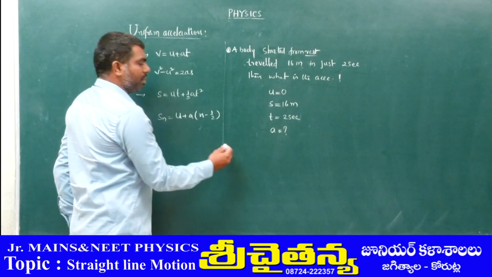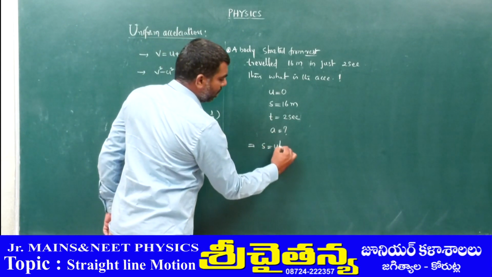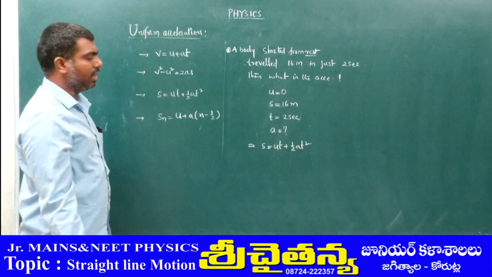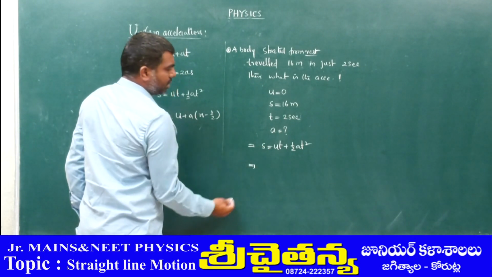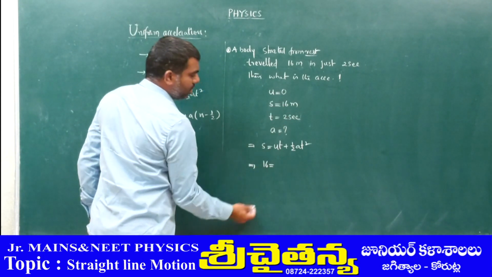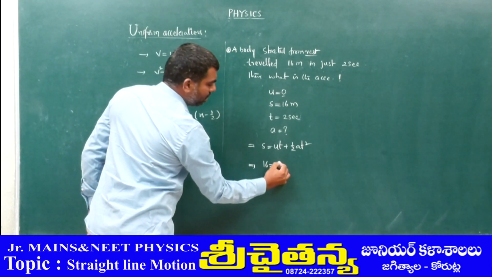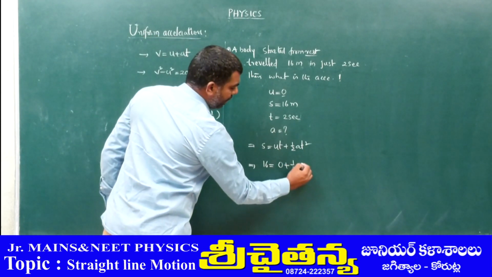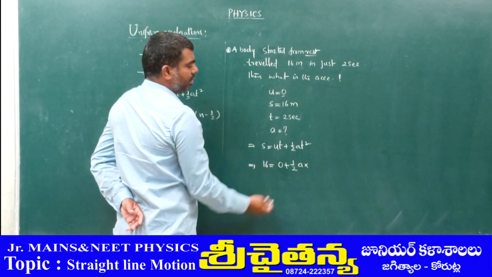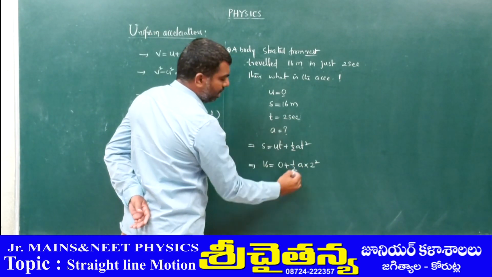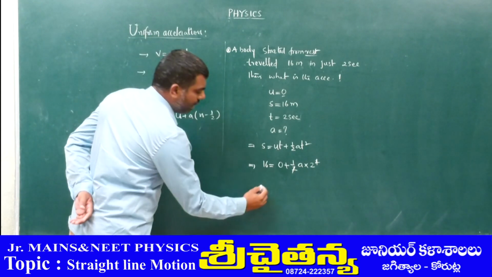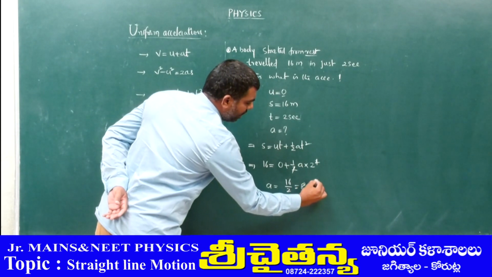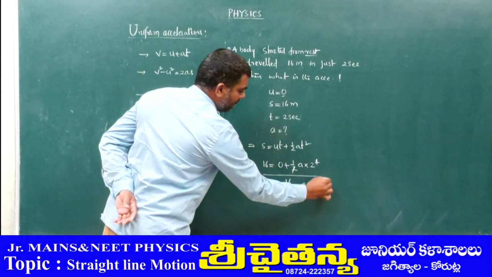So let us pick this principle, that is s = ut + ½at². Now we can write s, that is 16 meter, equals u, initial velocity 0, so 0 into whatever is 0, plus half into a into the given time squared, that is 2 squared. The 1/2 and 2 cancel. Then a = 16 divided by 2, means 8 meter per second square. This is the acceleration.